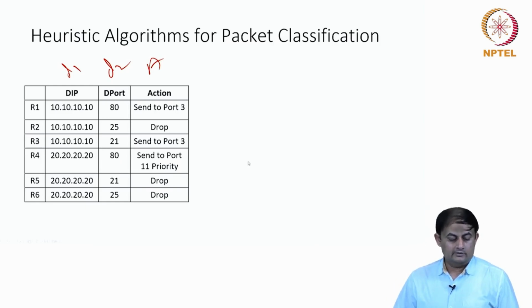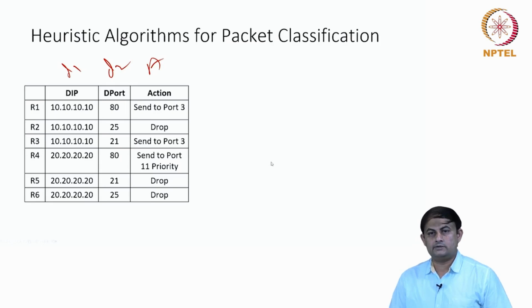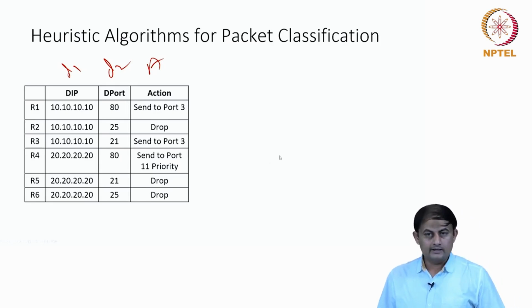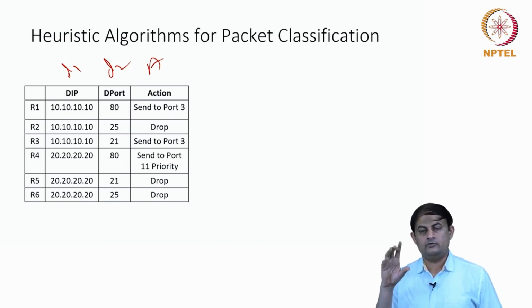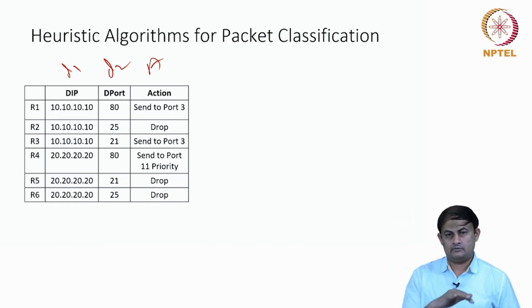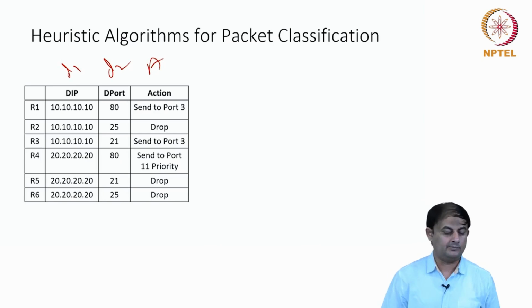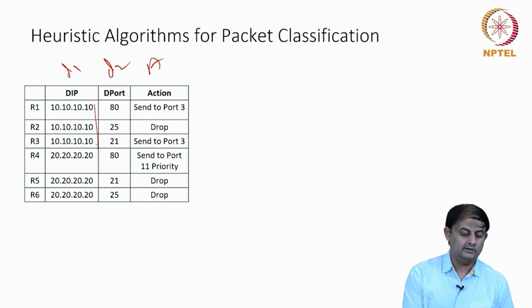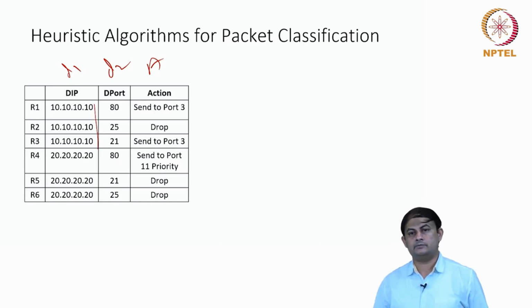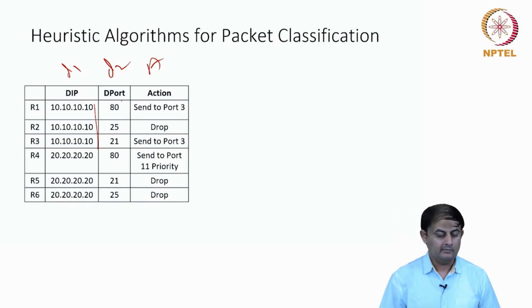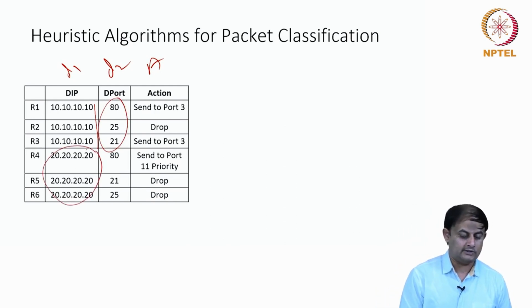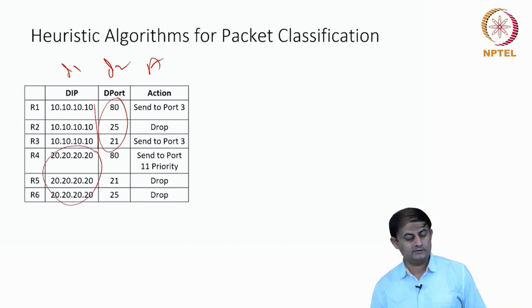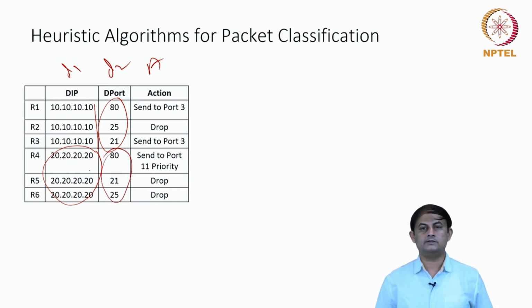So the optimization that this heuristic algorithm brings is based on the observation that some of the field values for certain rules are common. For example, rules R1 to R3 have the same set of destination IP addresses, but with a change of the port number values. And similarly, rules R4 to R6 have the same set of destination IP addresses, but the port numbers are changing.